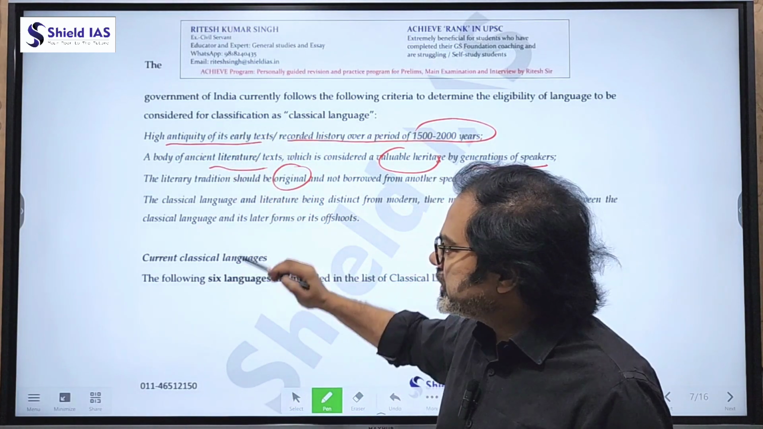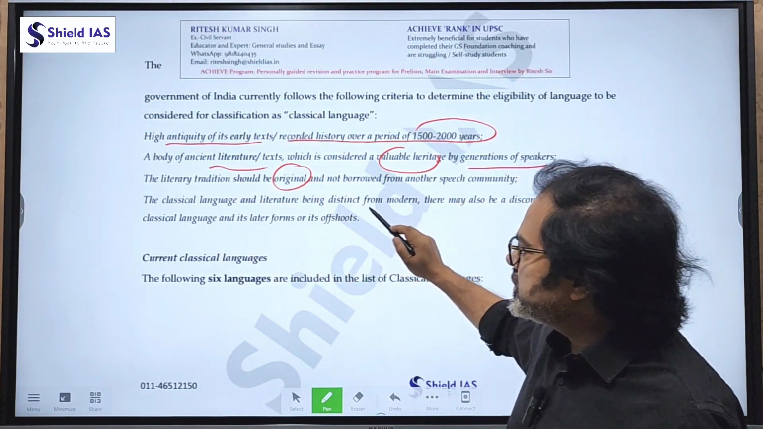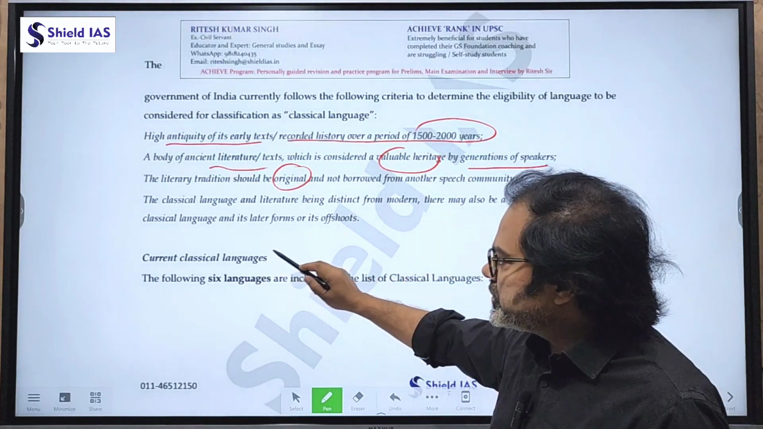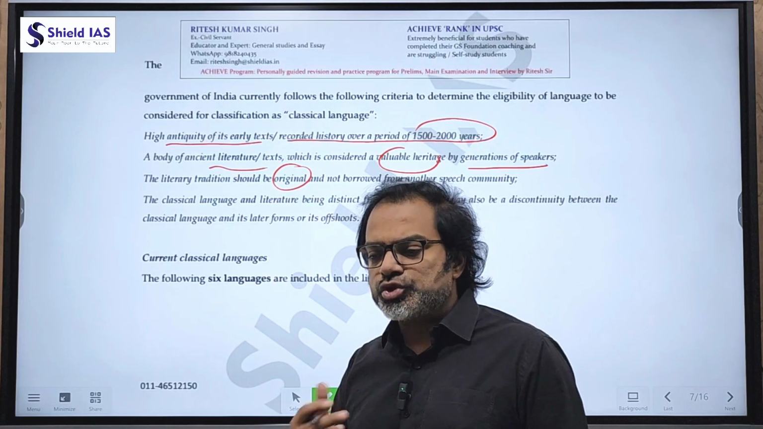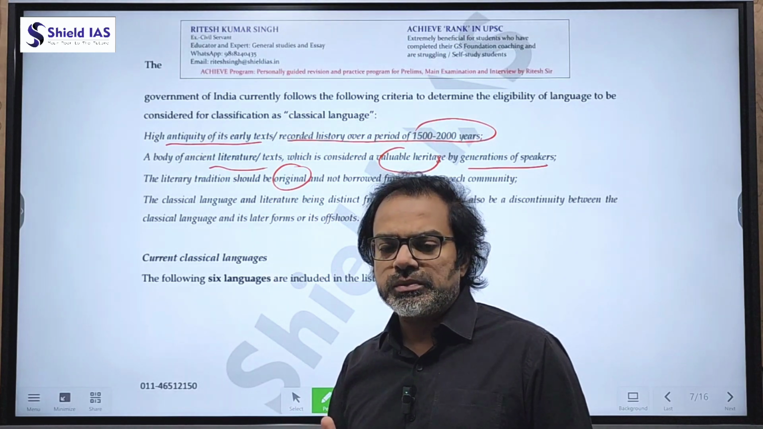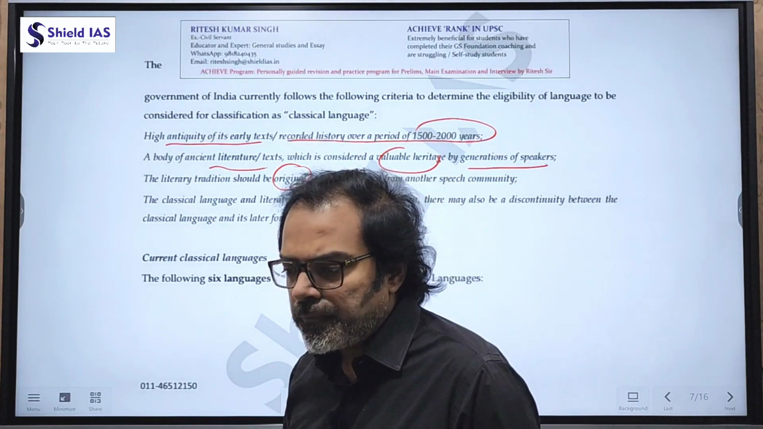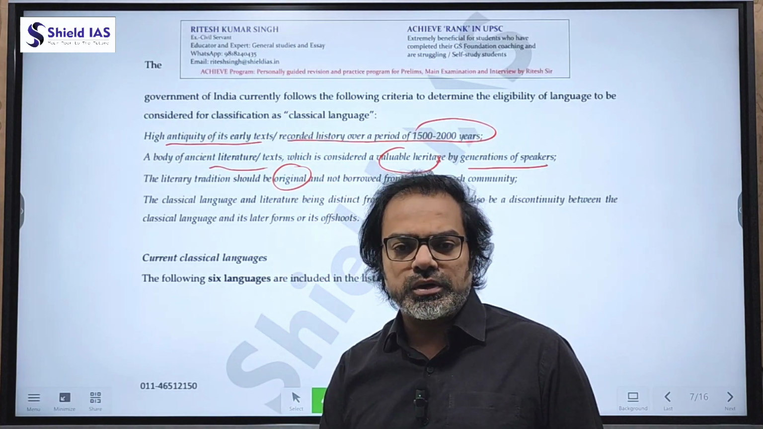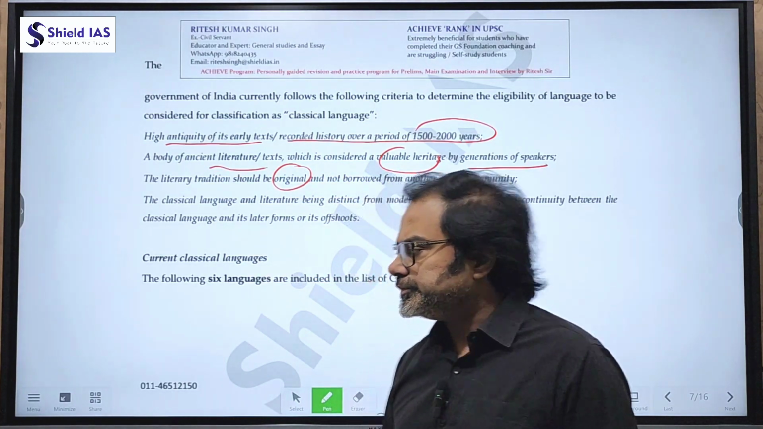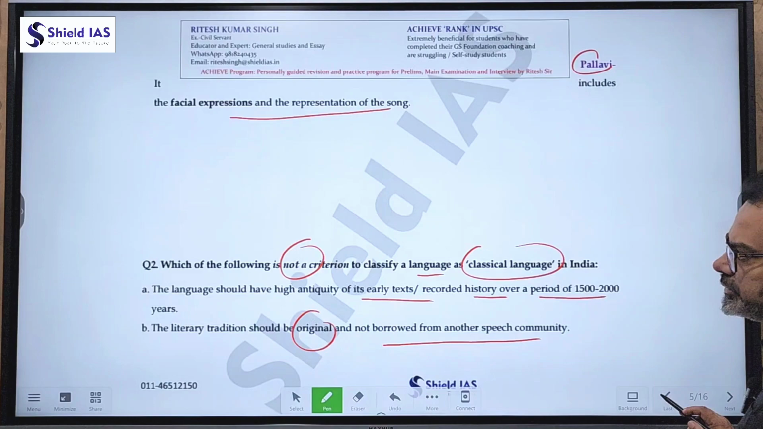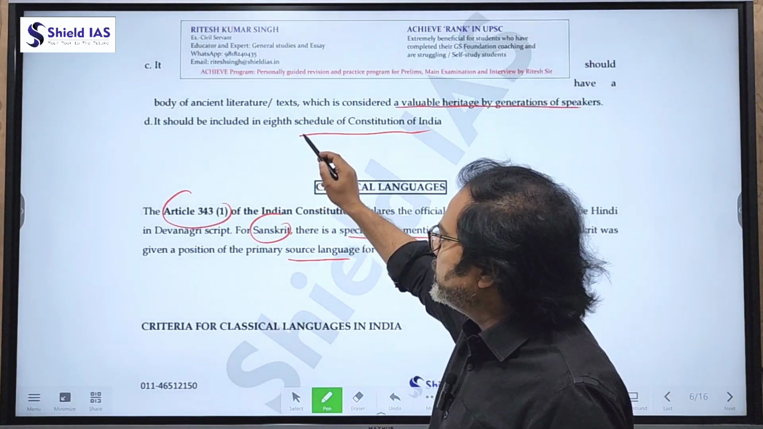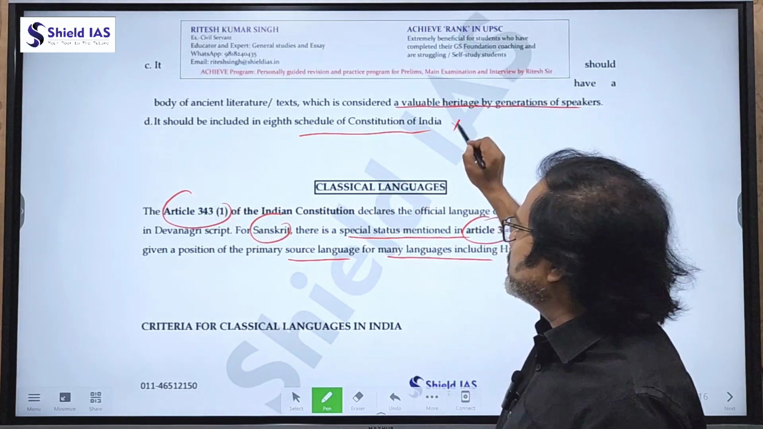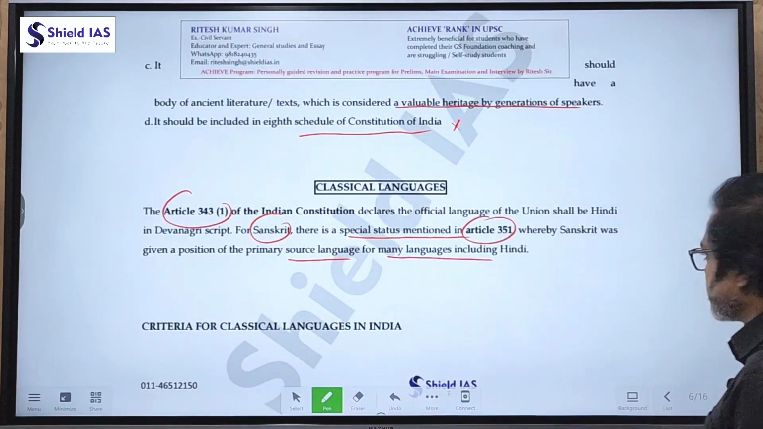What is not correct? The classical language and literature being distinct from modern. So here, it's not a compulsory criterion that it should be mentioned in the 8th Schedule of the Constitution. So the fourth statement is actually wrong. It's not a criterion. Saying it should be included in the 8th Schedule of the Constitution is wrong. The above three statements are actually correct.